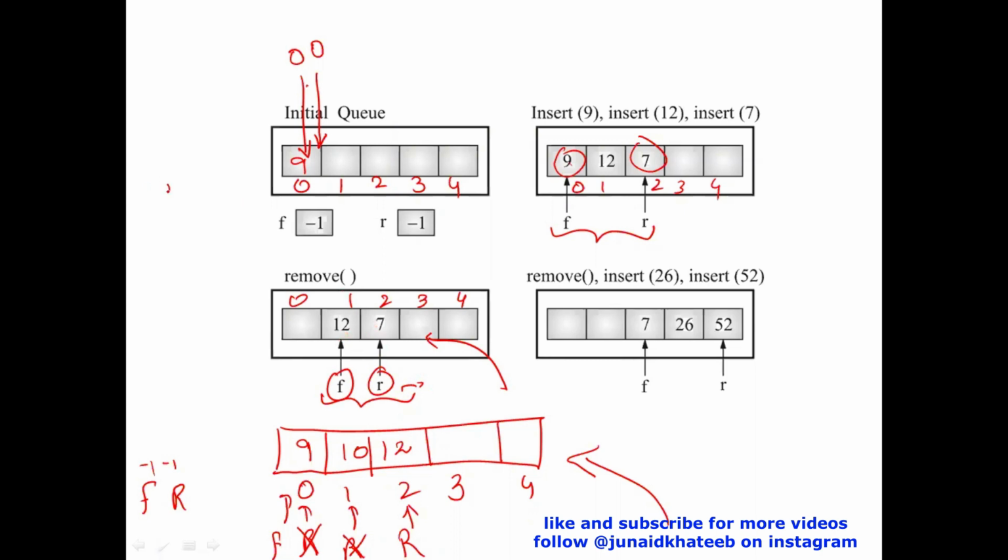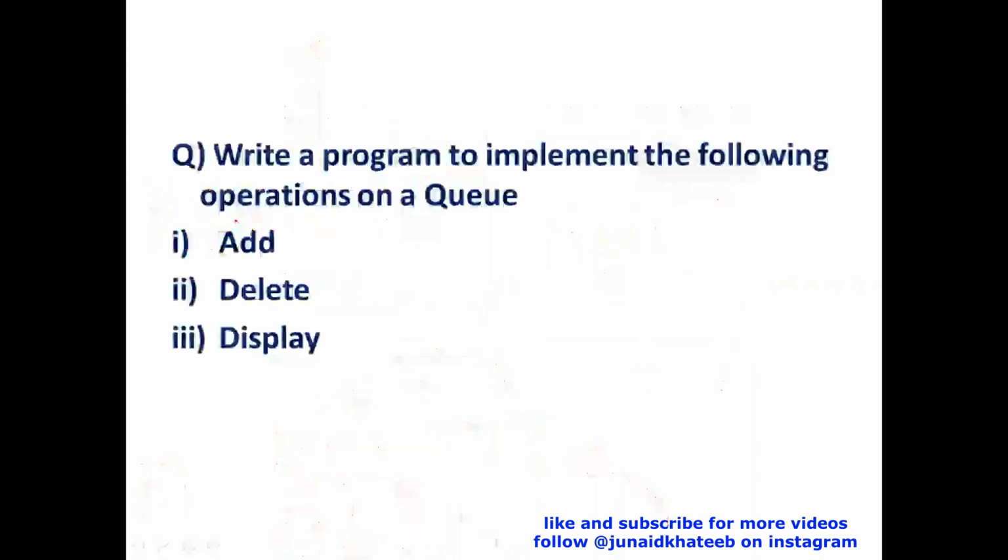What is a queue? A queue is a data structure that uses FIFO processing. First in, first out. The data that comes in first will always go out first for its processing. Is this understood, please? Now, we are required to implement this with the help of a program.